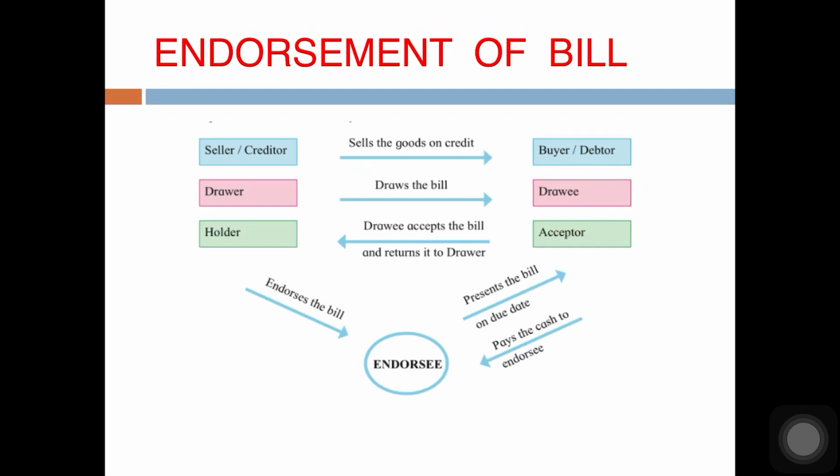That somebody else is the endorsee. So he transfers the bill to the endorsee. And this endorsee on due date will present the bill to the acceptor, to the drawee, and receive payment from him on due date.